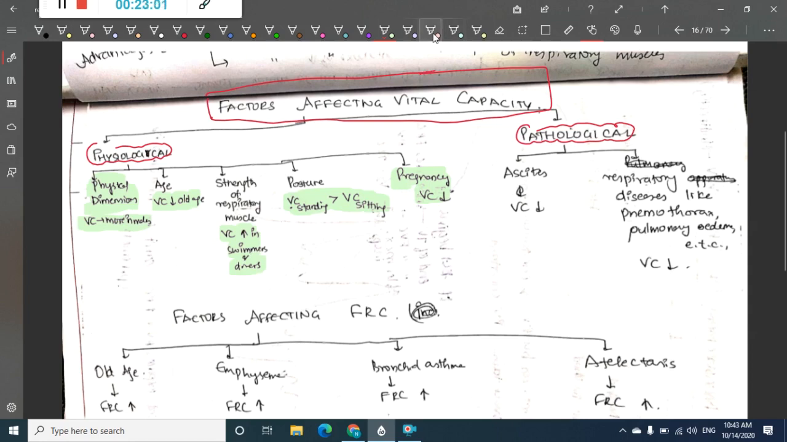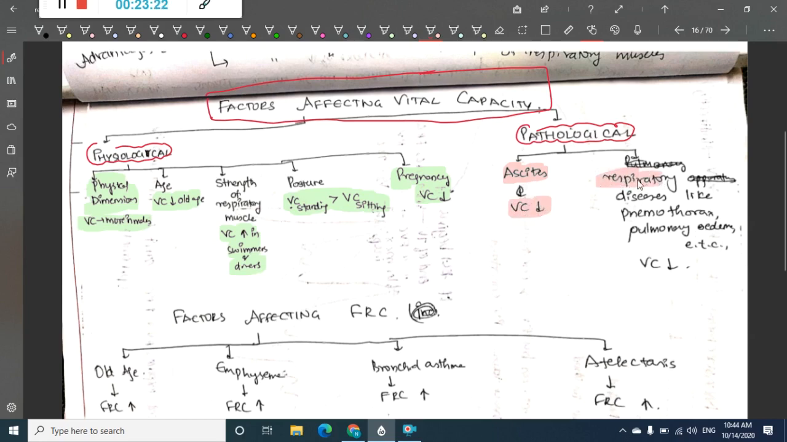Then what are the pathological aspects? Pathological aspects include ascites. In ascites there will be increased fluid accumulation in the abdomen. As a result, this will push the diaphragm upwards, so the lungs will get less volume. That causes decreased vital capacity.